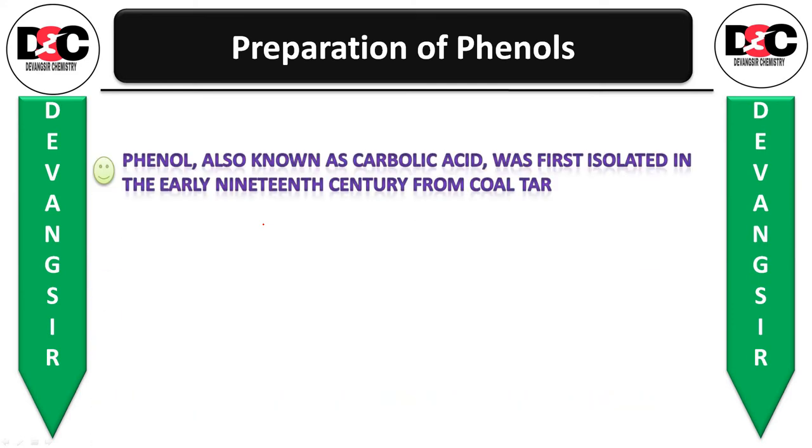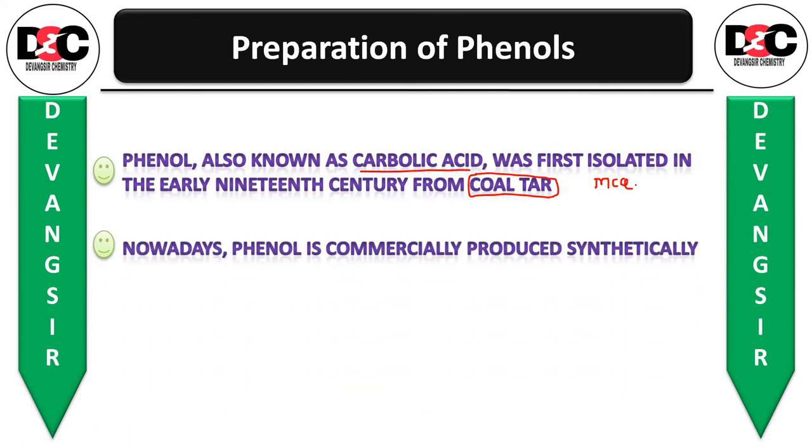First of all, phenol, also known as carbolic acid. The second name of phenol is carbolic acid. It was first isolated in the early 19th century from coal tar. From where has it been isolated? From coal tar. Okay, all these are short MCQs. Then nowadays, presently, the phenol is commercially produced synthetically.